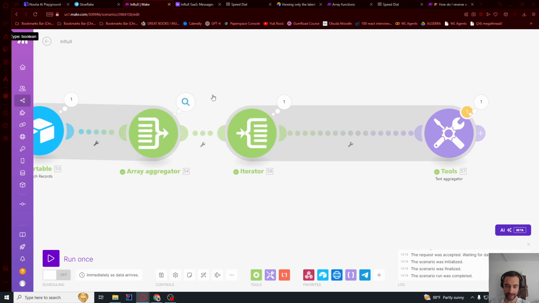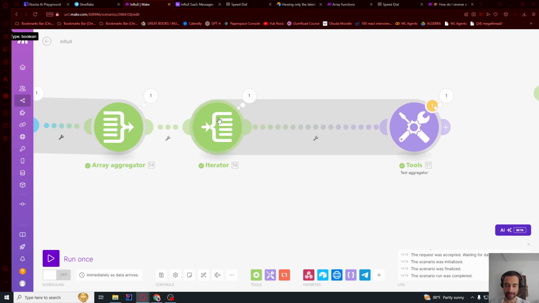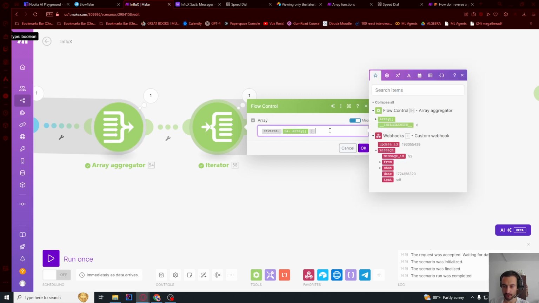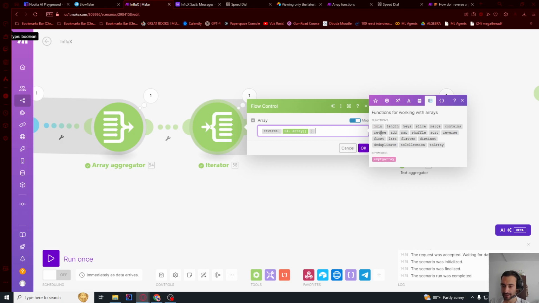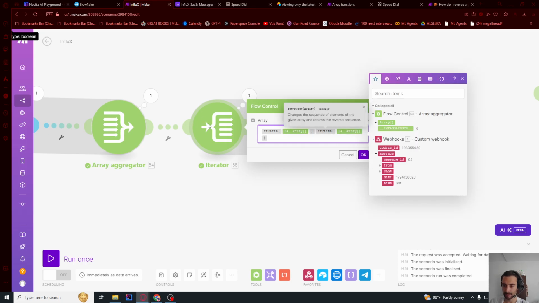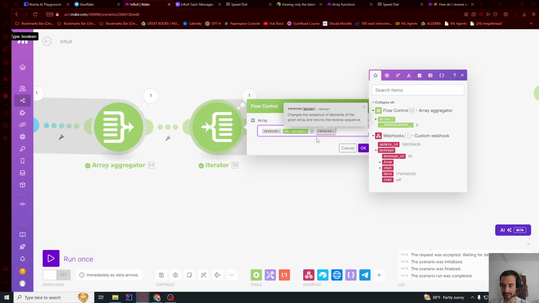After I aggregate everything, let's create an iterator node. And I'm going to pass in this same array from the previous node, but I'm going to reverse it. You can find it here, and then click this reverse. And then inside of the brackets, let's pass in this array from the aggregator. Let me delete this because you should have only one of these. Okay.